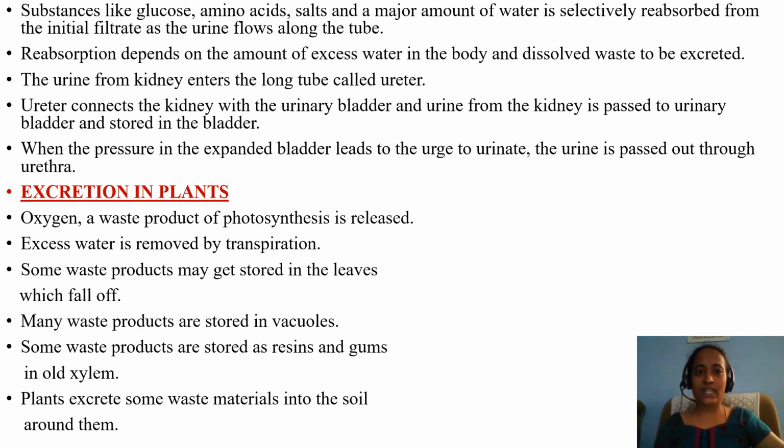The urine from the kidney enters the long tube called the ureter. The ureter connects the kidney with the urinary bladder, and the urine from the kidney is passed to the urinary bladder and stored in the bladder. This I have explained already. When the pressure in the expanded bladder leads to the urge to urinate, the urine is passed out through the urethra.